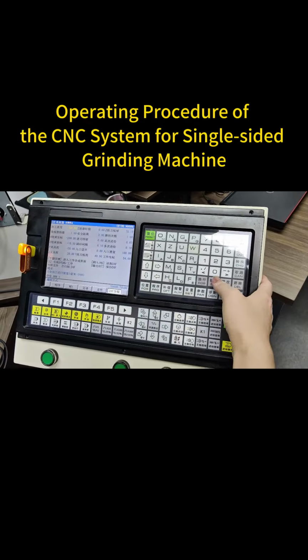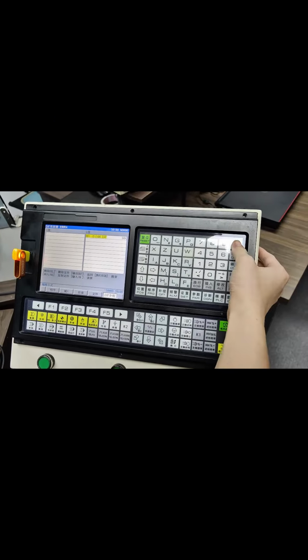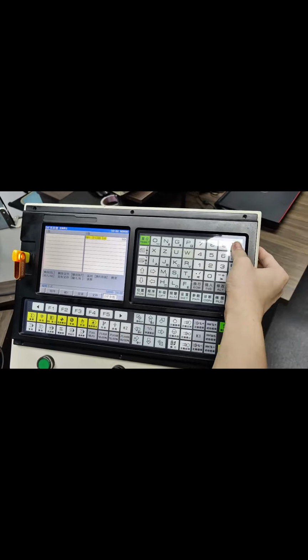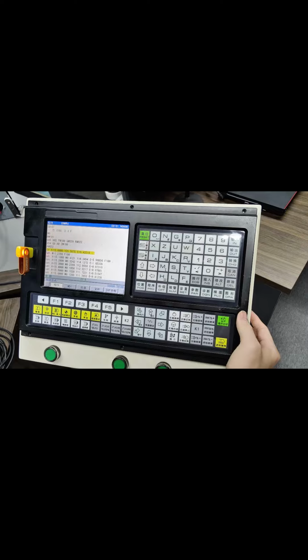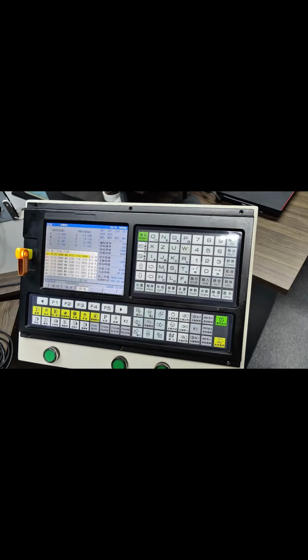Operating procedure of the CNC system for single-sided grinding machine. Import the 刀口88 graphic file before the tool cuts to set the processing parameters, such as rotational speed, feed speed, etc. After the parameters are set up, press the Start button.